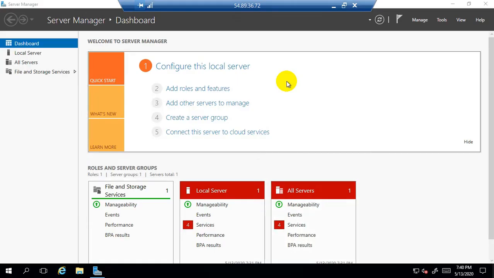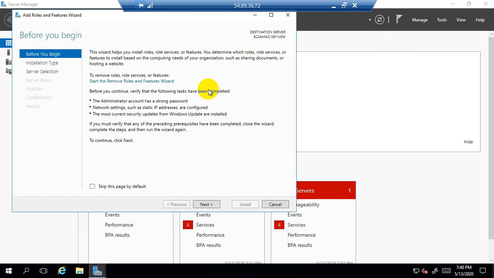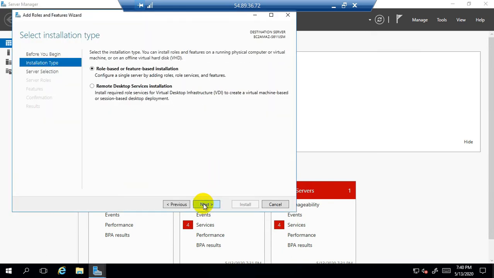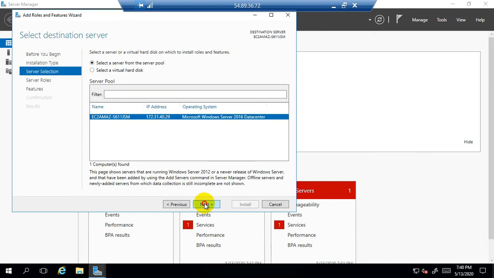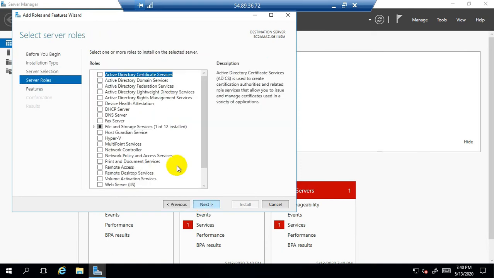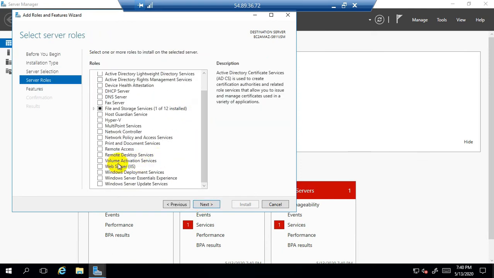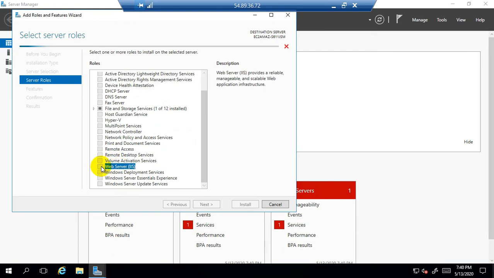So here we are on the EC2 instance 2. Like the same way we will click on add roles and features, click on next, next again, next, and here also we need to select the role with the name web server IIS.